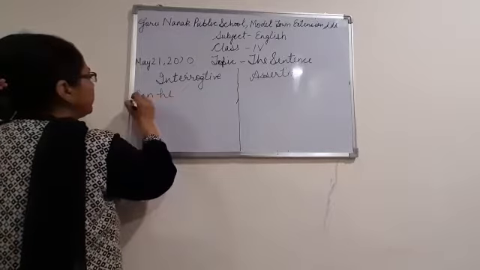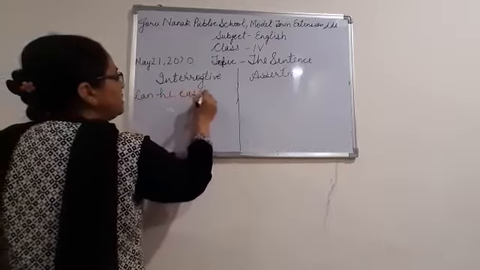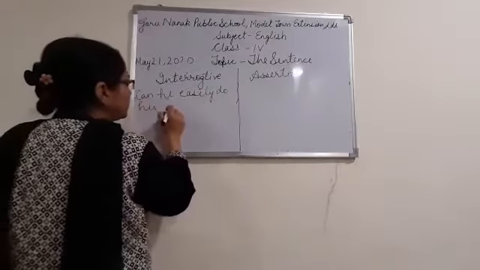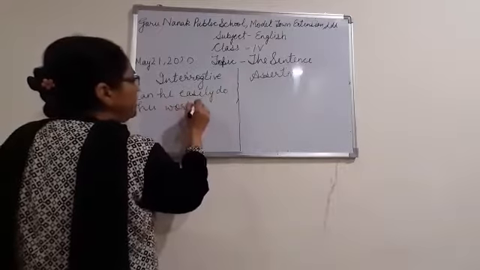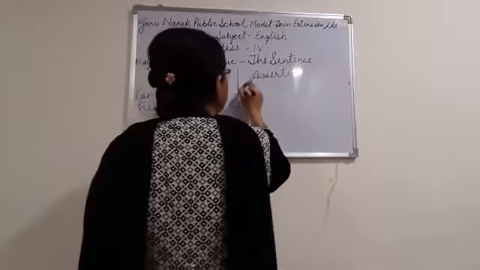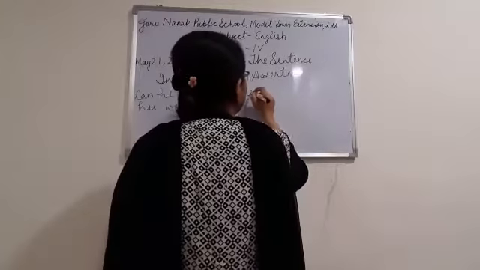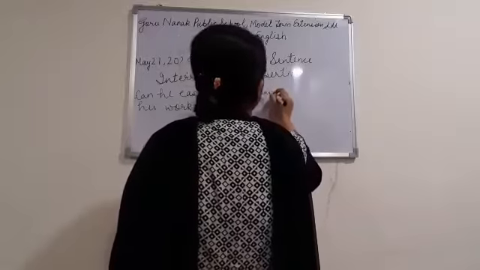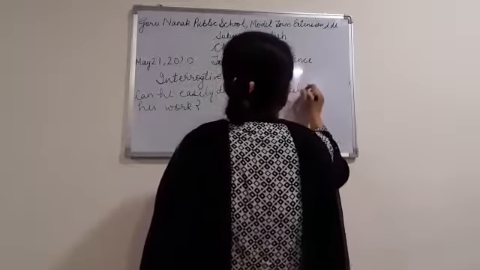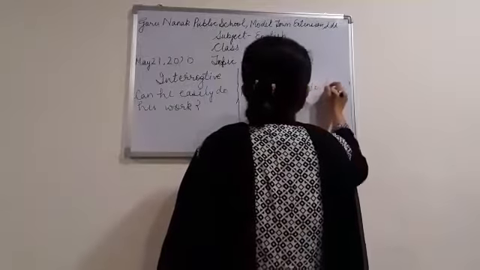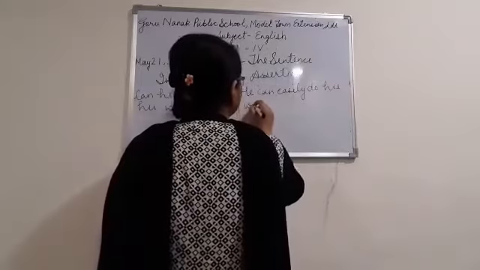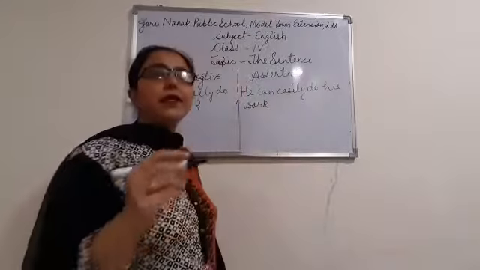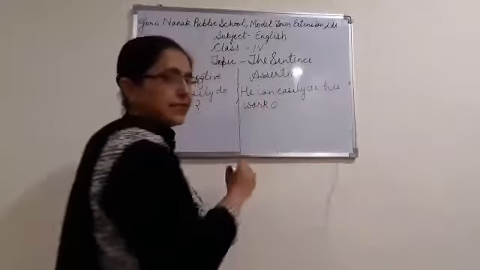Can he easily do his work? Here your helping verb is can. We will place this helping verb after the subject he in the assertive sentence. He can easily do his work. Also we put a full stop at the end of every assertive sentence.